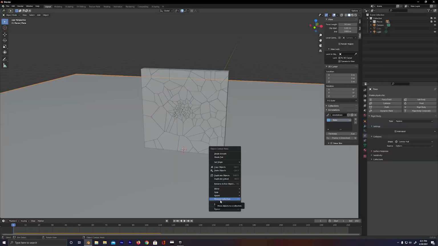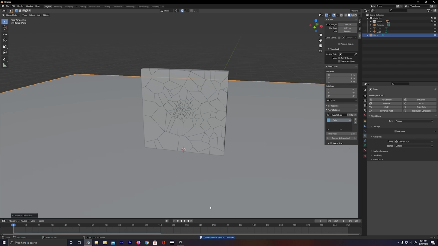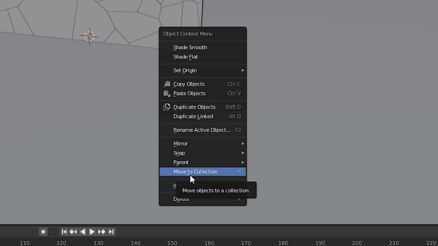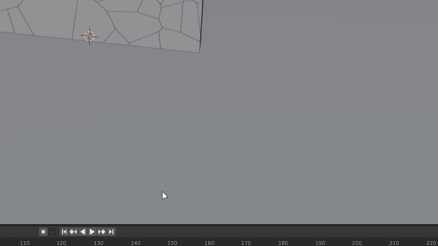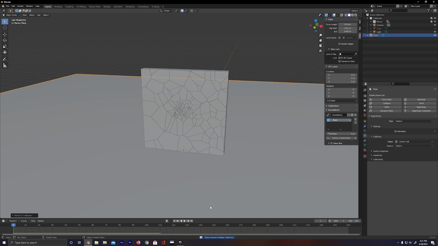So to do that, it's actually pretty easy. Let's go ahead and make sure that we move out our ground plane because it looks like it got created and put into that collection of pieces just by default. So to do that, just go ahead and click on it outside of that collection. That way, once we go into adding these physics properties, the ground plane doesn't get adjusted as well. Okay, cool. So that's looking pretty good.